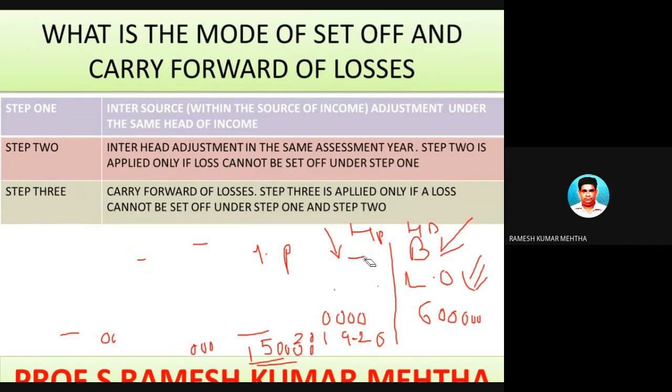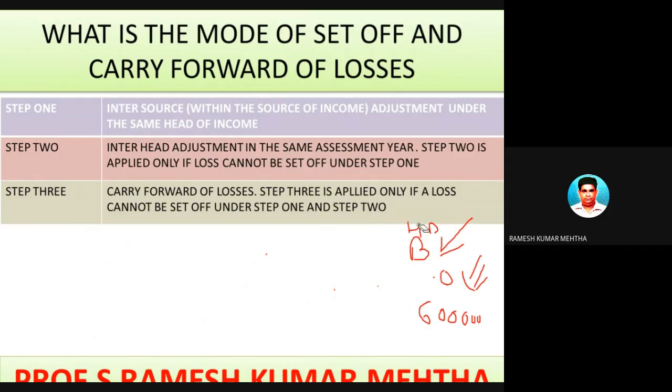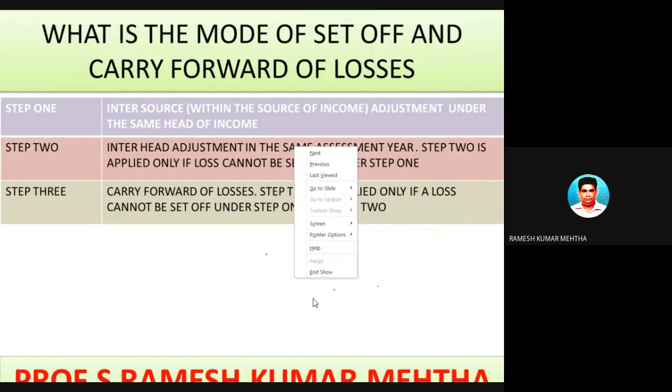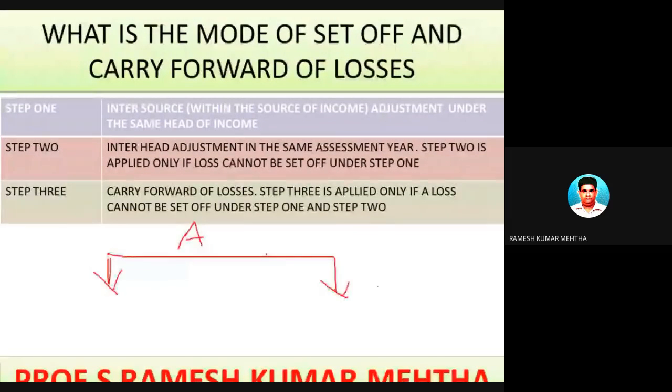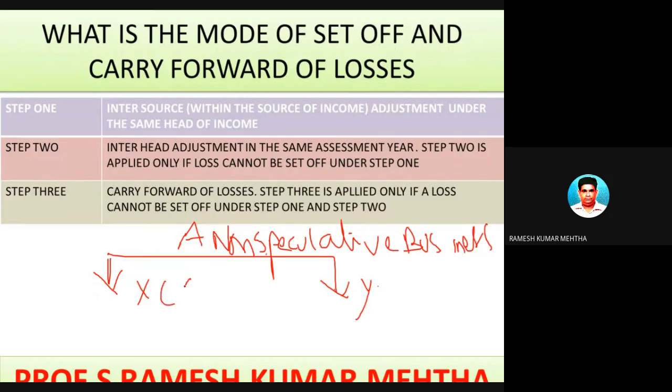Next one. I will give you a similar example, and then I hope the concept will be loud and clear. Assuming that Mr. A is doing two businesses, and both these businesses are non-speculative, and the businesses are X and Y. You can take a medical shop, and the second one is a stationery shop.